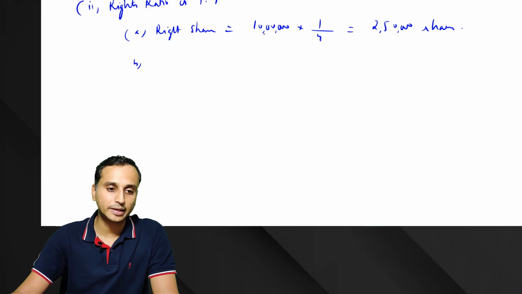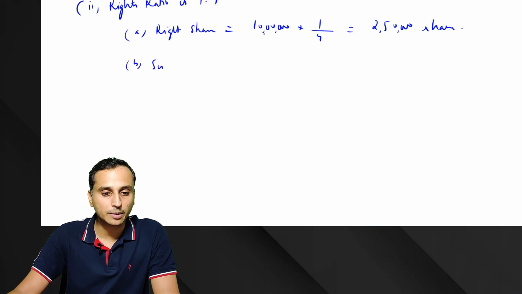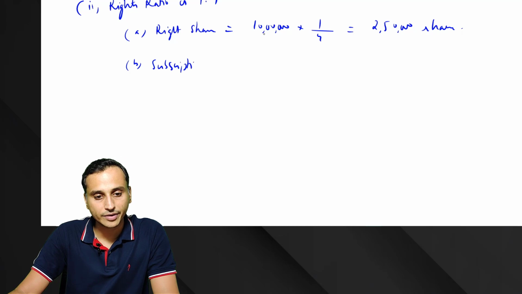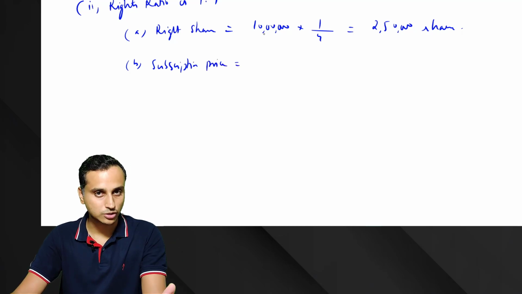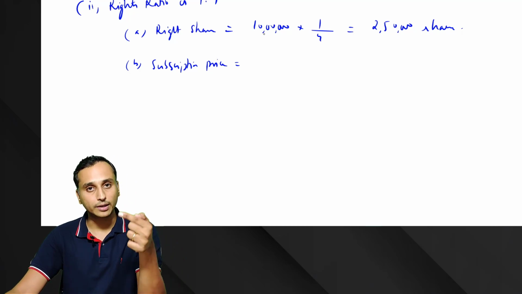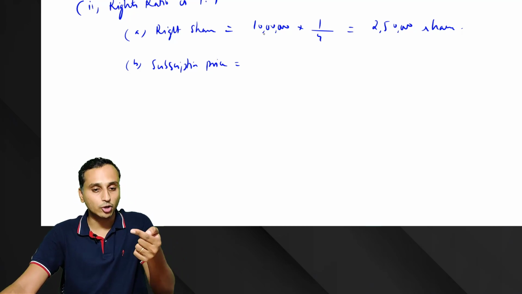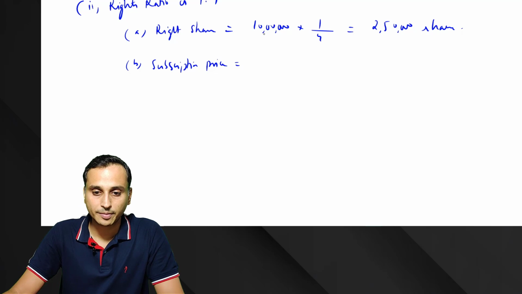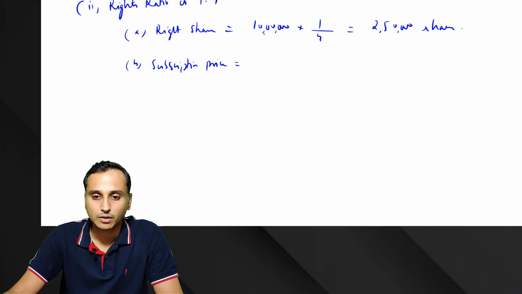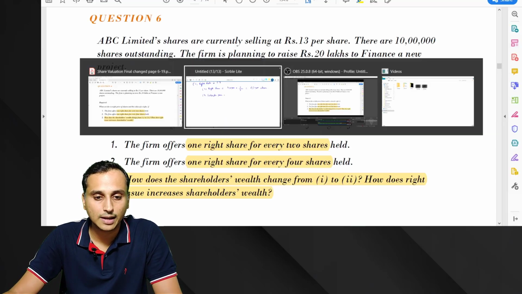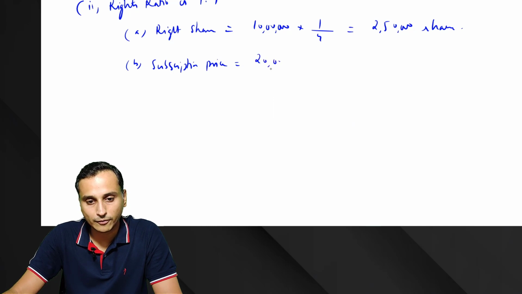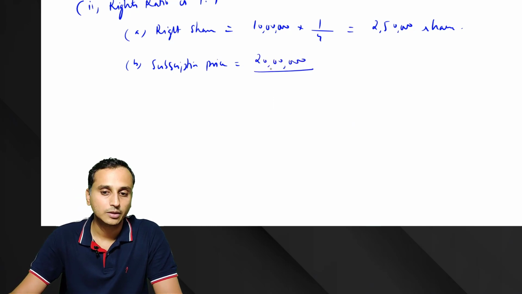Next, we'll calculate the subscription price. The order will never change, because without right shares we cannot calculate subscription price, without subscription price we cannot calculate exercise price, and without exercise price we cannot calculate value of a right. How much funds do we need? 20 lakh. I would suggest you always write the formula first.